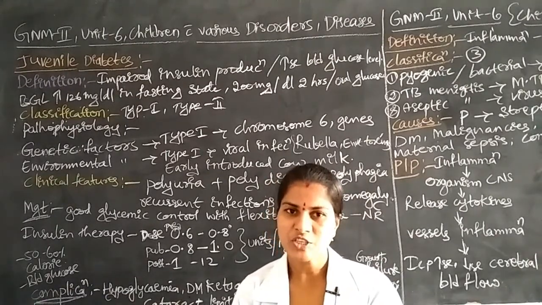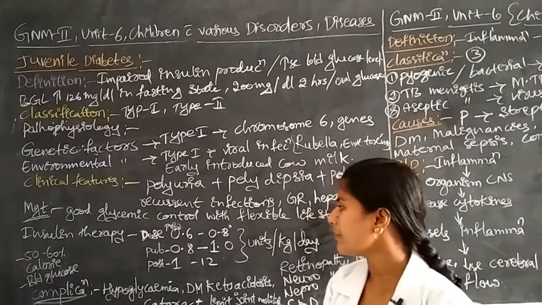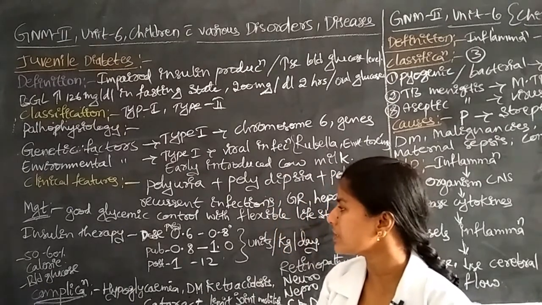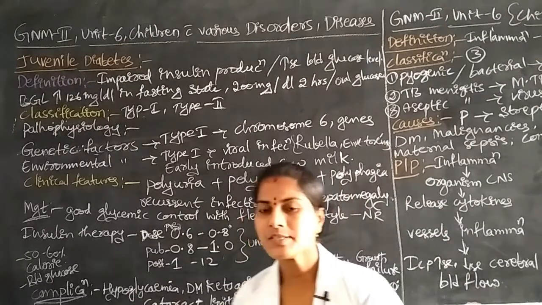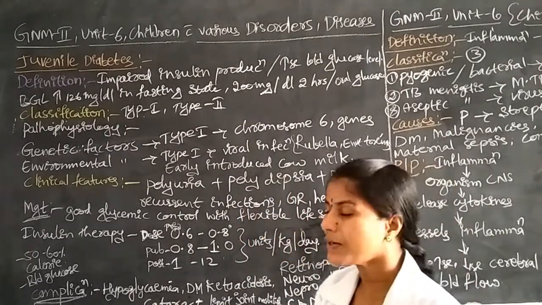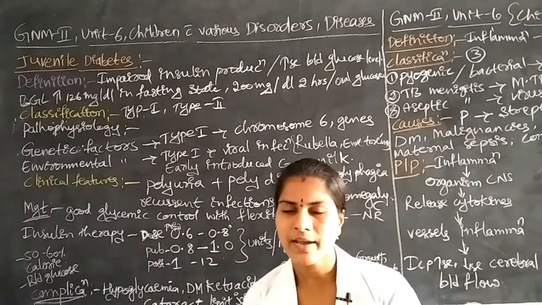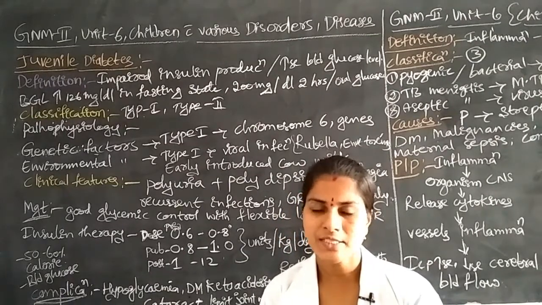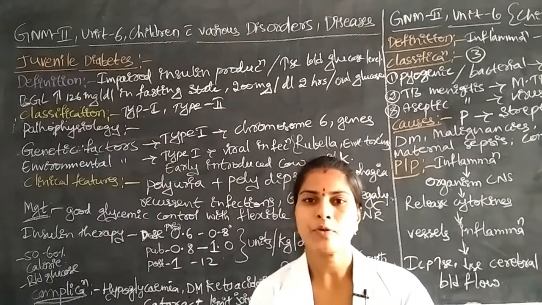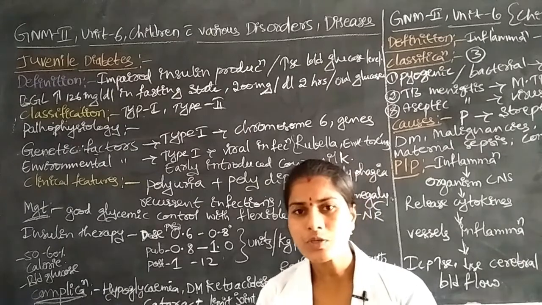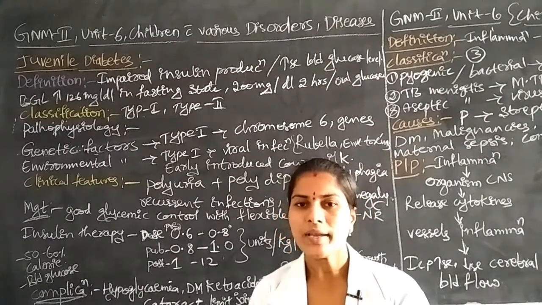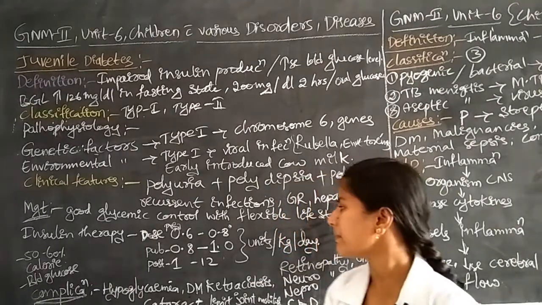In administration of insulin therapy, first of all the dosage depends on whether the children having juvenile diabetes are in the pre-puberty state, puberty state or post-puberty state.